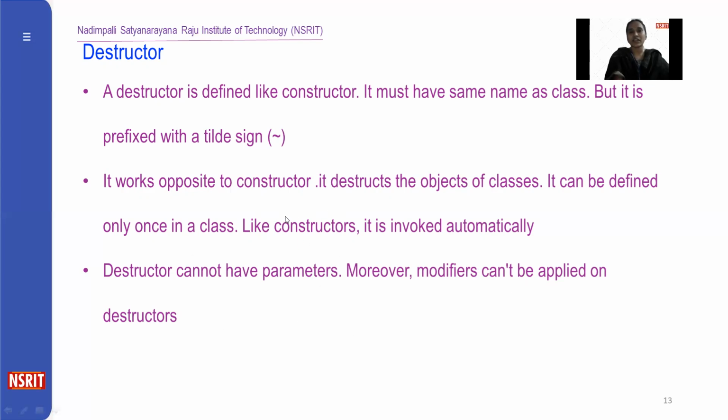Finally, destructor means destroying the memory from the object, and constructor means memory is allocated to the objects. Both destructors and constructors are automatically invoked, the destructor is represented using the tilde sign, and both constructor and destructor names are the same as the class name.